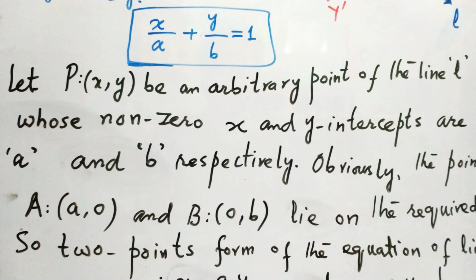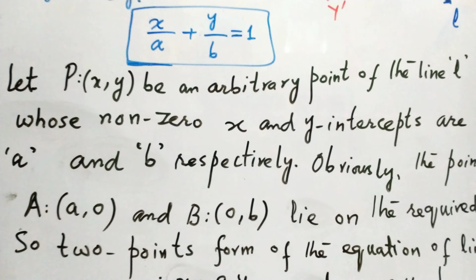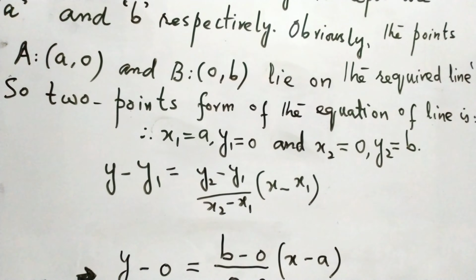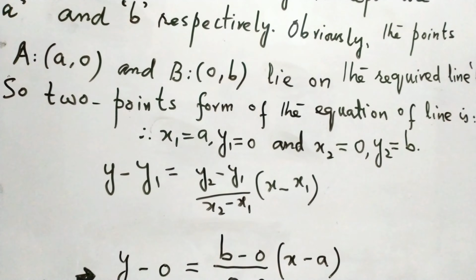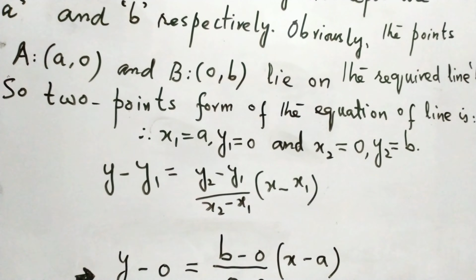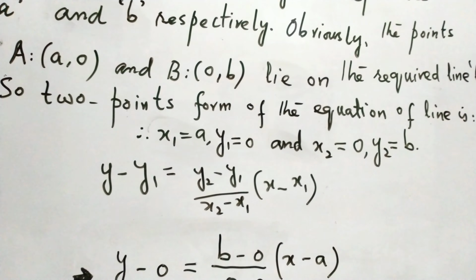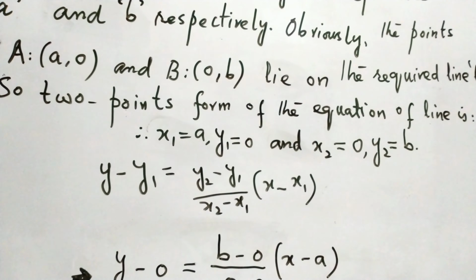So the point at which the x-axis cuts the line is the x-intercept, and the point at which the y-axis cuts the line is the y-intercept. Now I think I have made my point clear, and we are moving towards the proof. Obviously the points a comma 0 and 0 comma b lie on the required line L. So we will use the two-point form of the equation of the line to prove this.